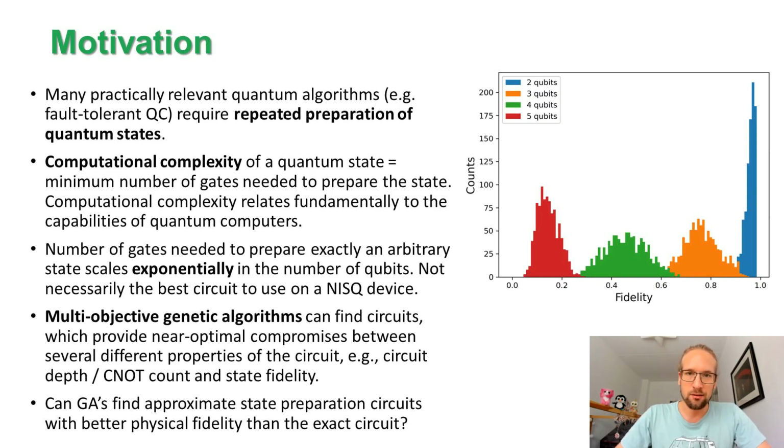And this computational complexity of different states relates fundamentally to the capabilities of quantum computers, because it tells us what kind of states are easy to prepare and what kind of states are difficult to prepare. And in this way also relates to cryptography in obvious ways. Now, it is known that the number of gates that are needed in order to prepare an arbitrary state on a quantum computer grows exponentially in the number of qubits.